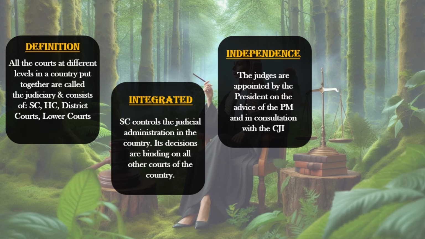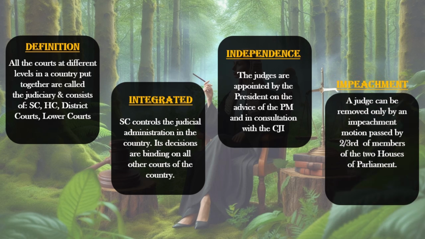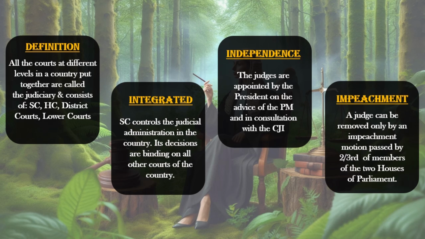The judiciary is independent, meaning it is not controlled by the legislature or the executive. Judges do not act according to the wishes of the government or the ruling party. Judges of the Supreme Court and High Courts are appointed by the President on the advice of the Prime Minister and in consultation with the Chief Justice of India, CJI. Once appointed, a judge can be removed only by an impeachment motion passed separately by the members of both houses of Parliament. No judge has been impeached in India.